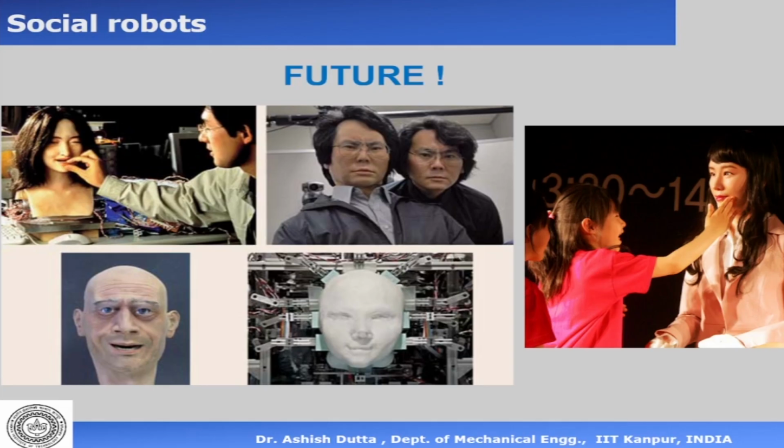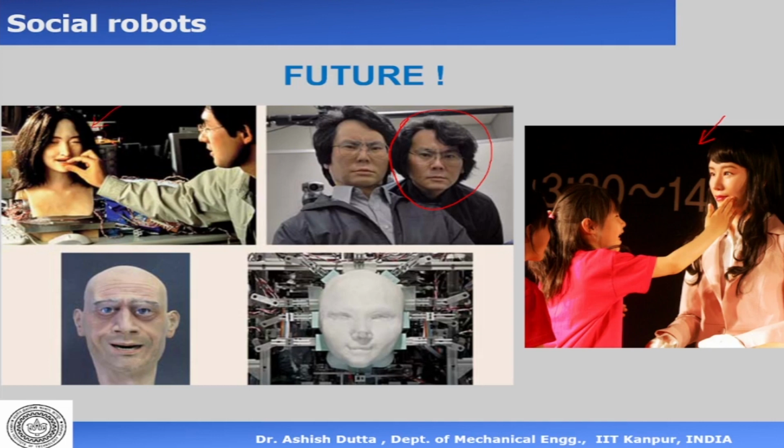Now, in terms of the future, social robots are expected to be the future, and they're already there. For example, things like clones. Here, this is a person who has made a copy of himself. Now you can't make out which is the robot and which is the person. Then we have a teacher. So this is a teacher, and such robotic teachers are already there in many countries. Many countries like the Scandinavian countries have a shortage of elementary school teachers, and they are employing robotic teachers there.